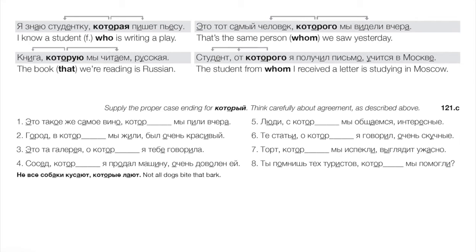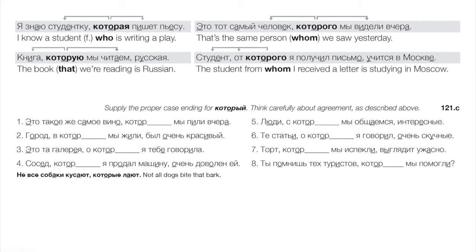Now, these clauses are a little bit tricky because we have to, first of all, look to the main clause to figure out what we're talking about. For example, a student, and is the student male, female, right? We've got to worry about gender, right? Is it singular or plural, right? All of that we get by looking to the antecedent, right? That is the noun in the main clause to which this who or which, который, refers.